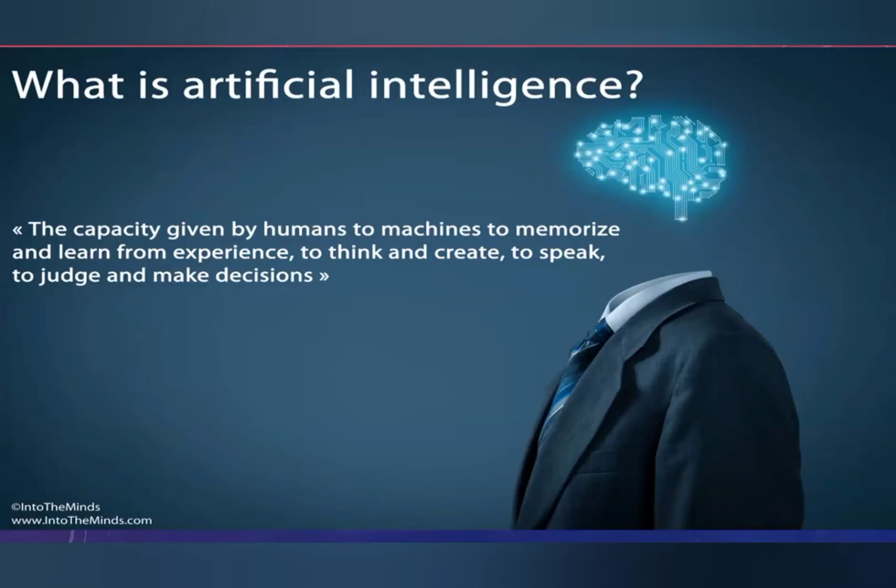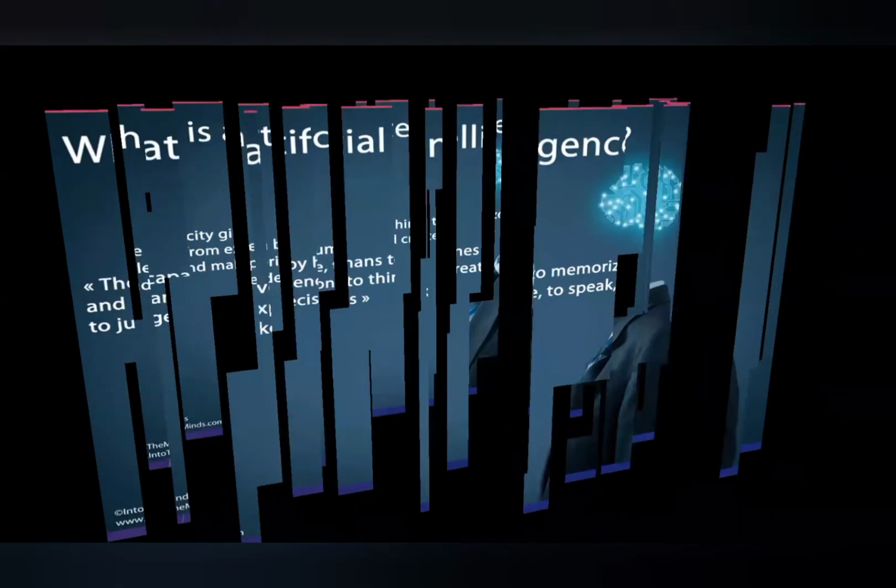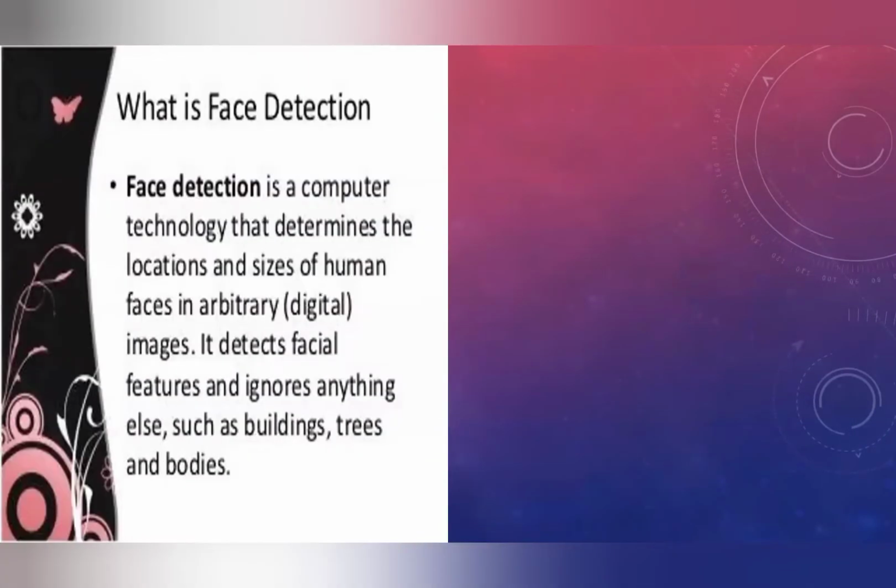Another example of artificial intelligence can be an emotion identifier. An emotion identifier can identify the emotions of humans using their faces. For example, today I'm going to tell you about face detection. Now, first of all, what is face detection? Face detection is a computer technology that determines the location and sizes of human faces in digital images.